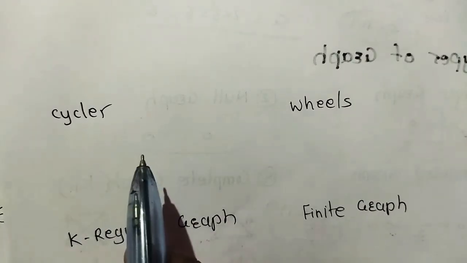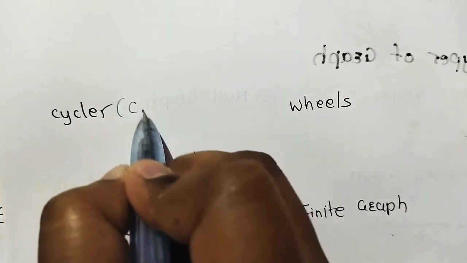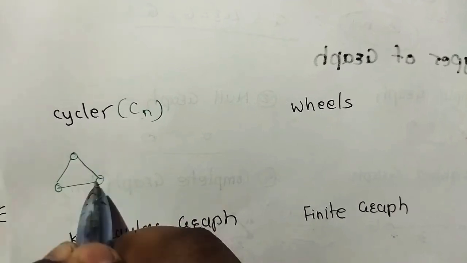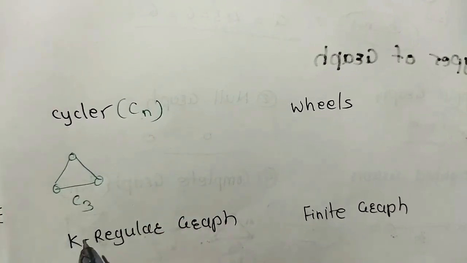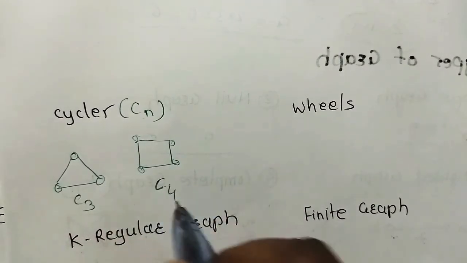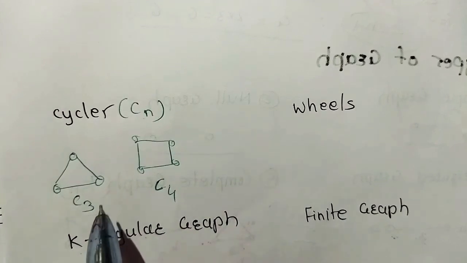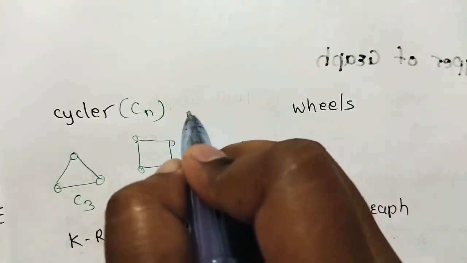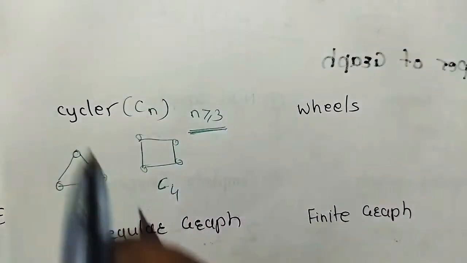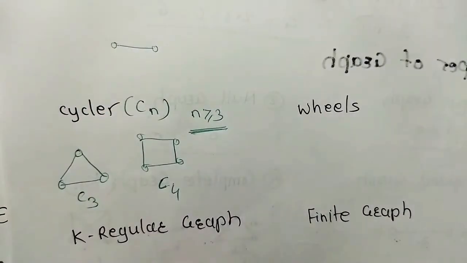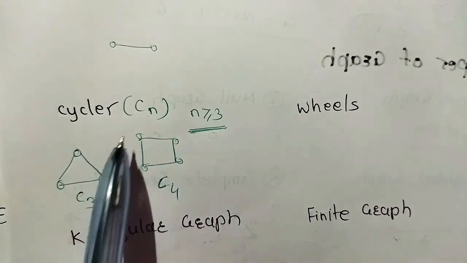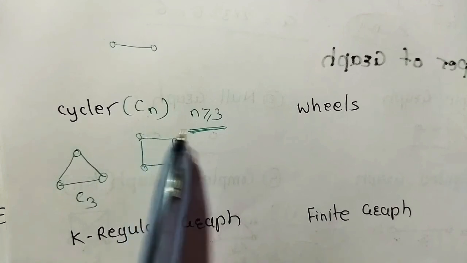Next is cycle. What is a cycle? Cycle is denoted by Cn. Now for Cn, if this is a graph, this is called a cycle with 3 vertices. This is called a cycle with 4 vertices, that is C4. Now for the graph to be a cycle, n is always greater than or equal to 3. Okay, means if we take 2 vertices, is this a cycle? No. So for a cycle, n should always be greater than or equal to 3. This is called a cycle Cn. N is the number of vertices.